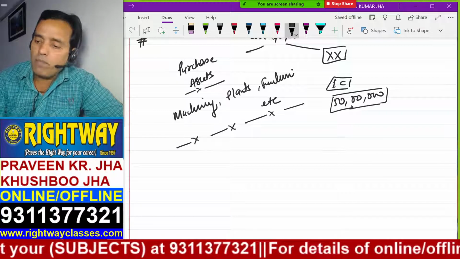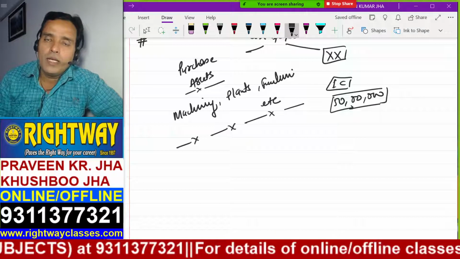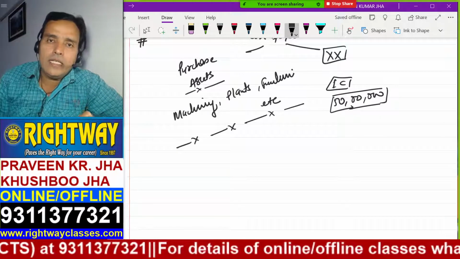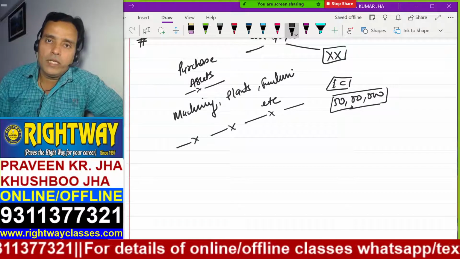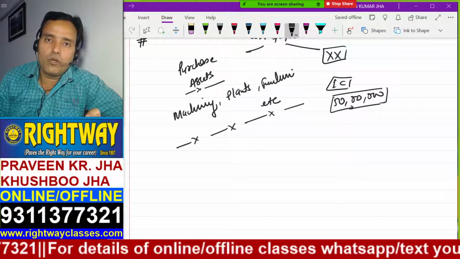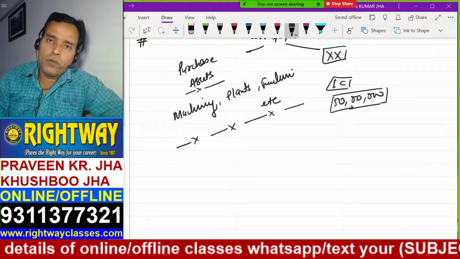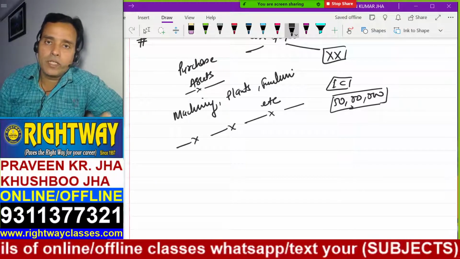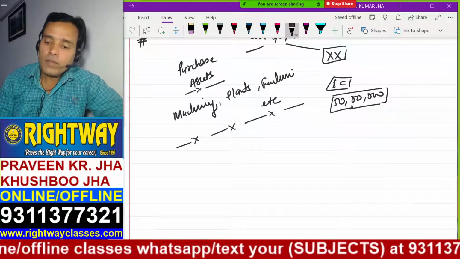So this amount, 1 crore, 50 lakh, 2 crores, and whatever according to the business volume, is not easy task to make the expenditure on. It's not a very easy decision to take and to purchase the machinery anywhere. You will give 100 thoughts before going to purchase the machinery. Why?